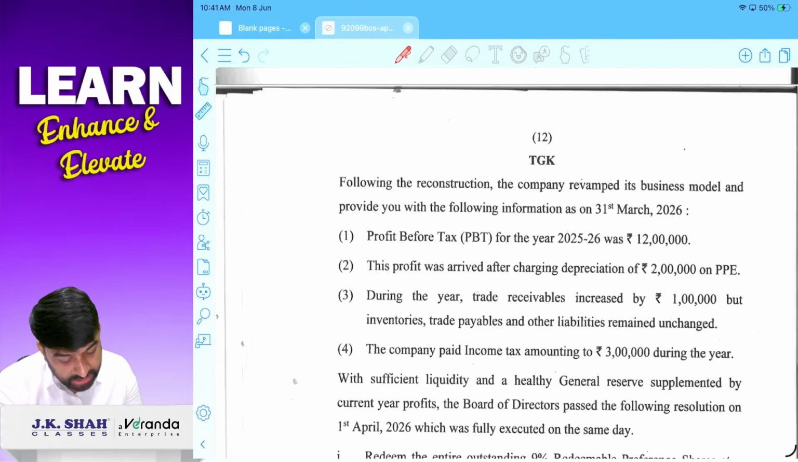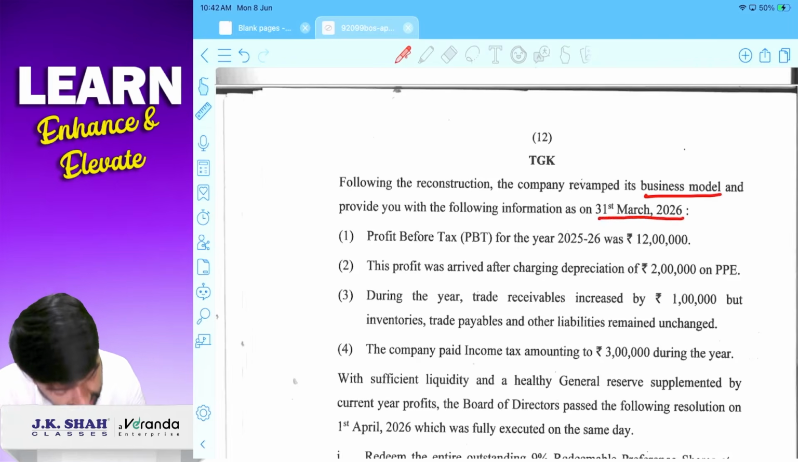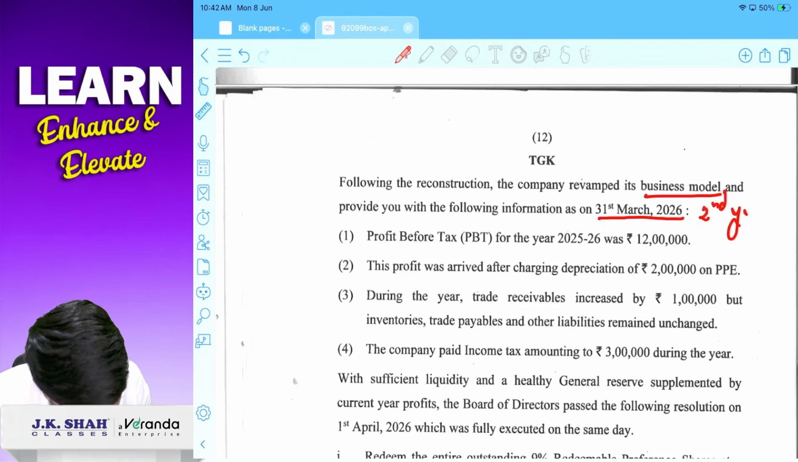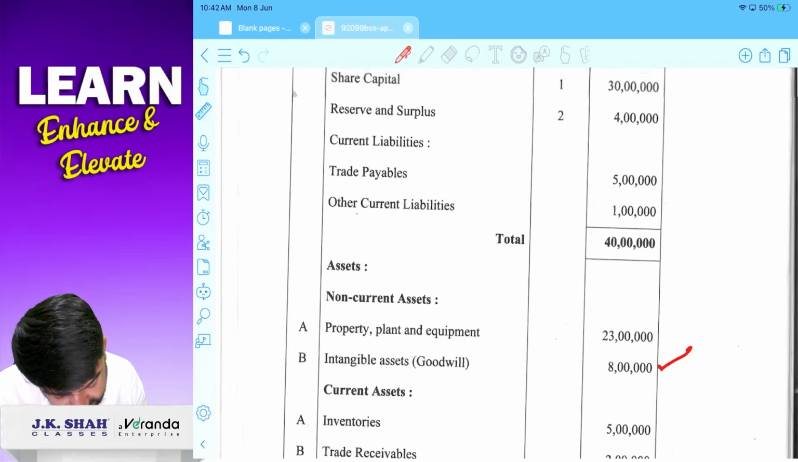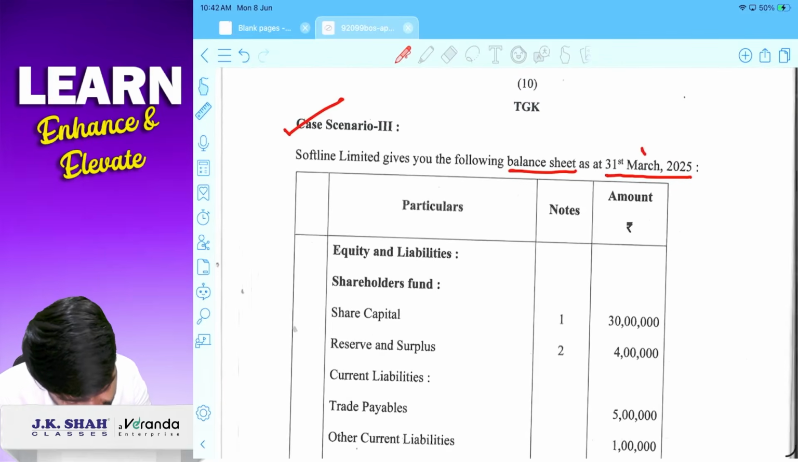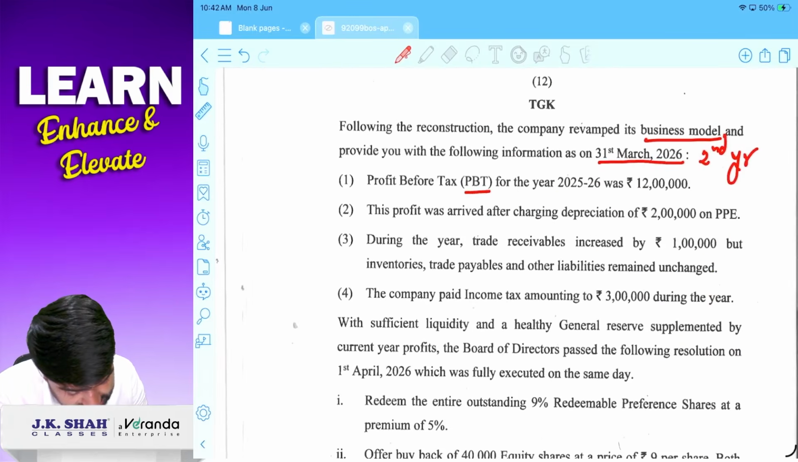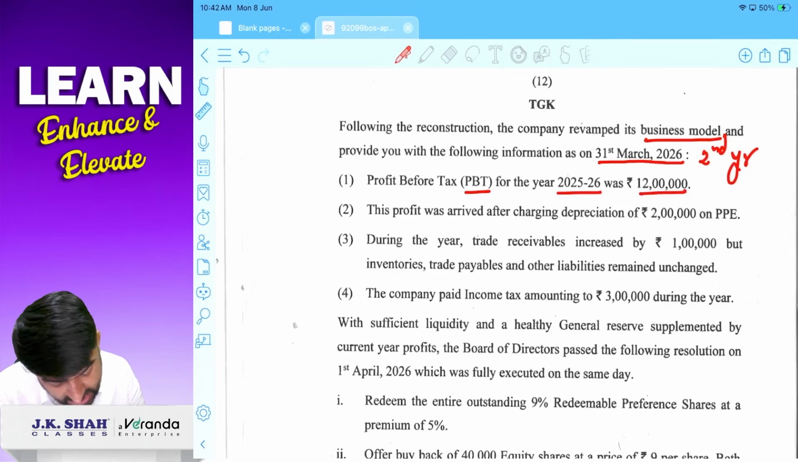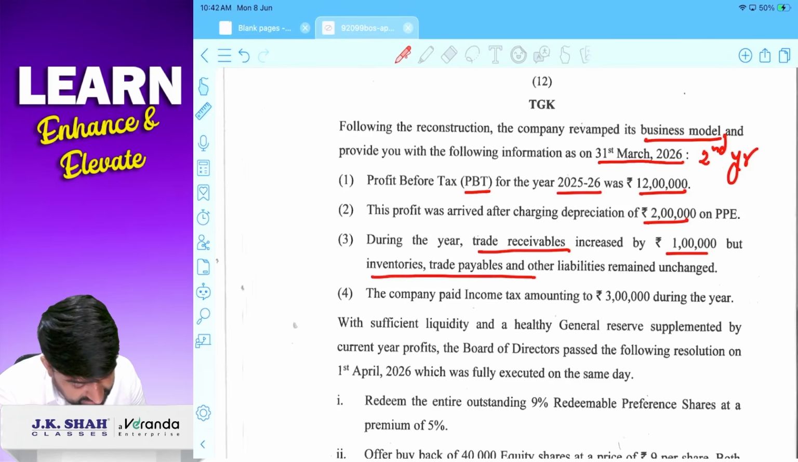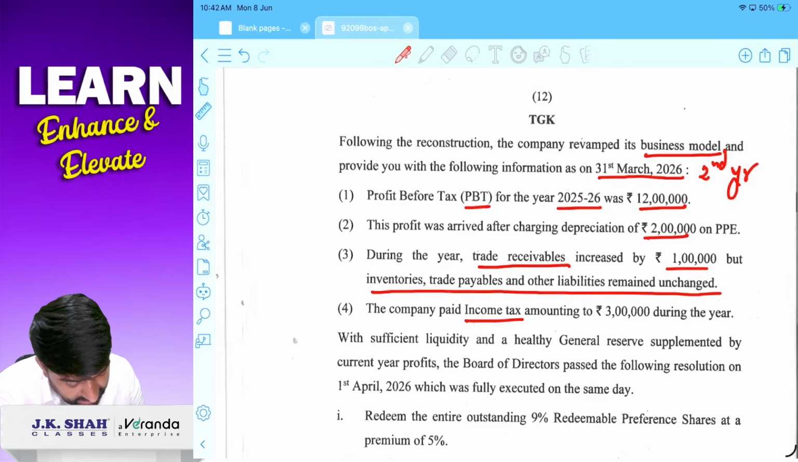Now following the reconstruction, the company revamped its business model, and we provide you the following information for the year ended 31st March 2026. That means this is second year information; that was first year information. Correct? 31st March 25. Now 31st March 26, second year information. Profit before tax 2025-26 was 12 lakhs. This profit is after charging depreciation of 2 lakhs. During the year, trade receivable increased by 1 lakh. But inventories and trade payables and other liabilities remain unchanged. Company paid income tax of 3 lakh.